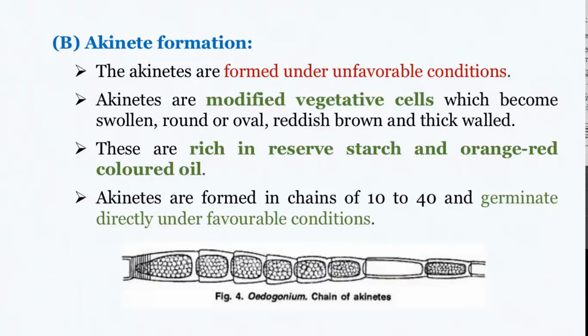So akinetes are normally the thick-walled structures, modified vegetative cells formed as a measure to tide over unfavorable condition, and these are rich in reserved food materials, and they can germinate directly upon the return of favorable conditions. So mainly vegetative reproduction in Oedogonium takes place by two methods. One is by simple fragmentation and the other is by the formation of akinetes.